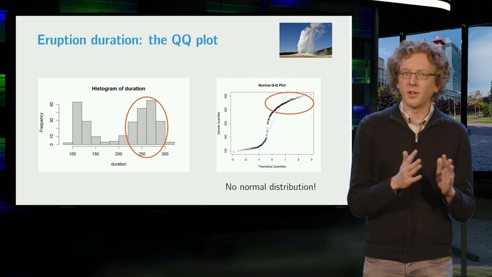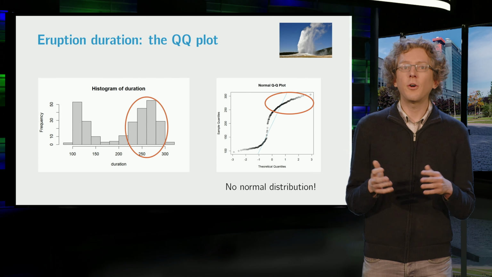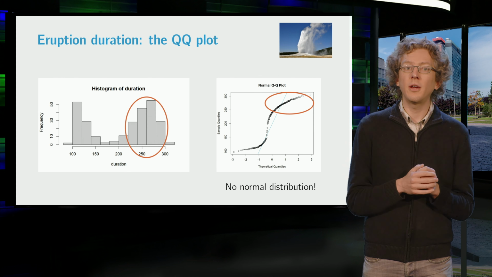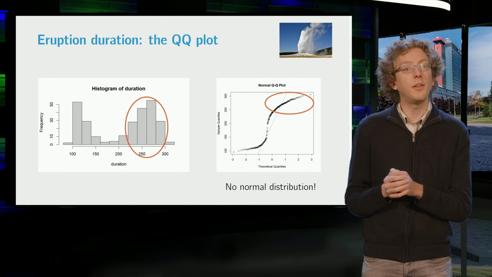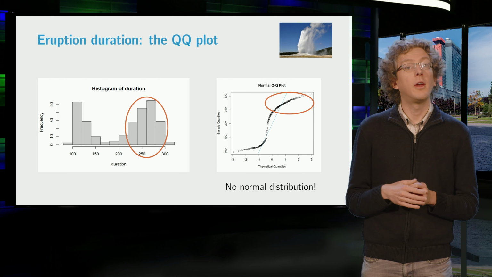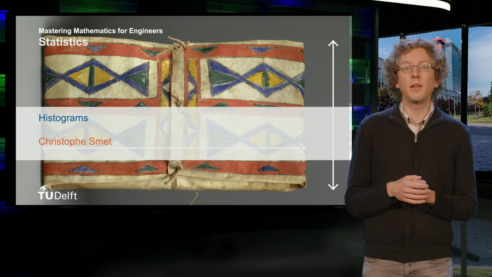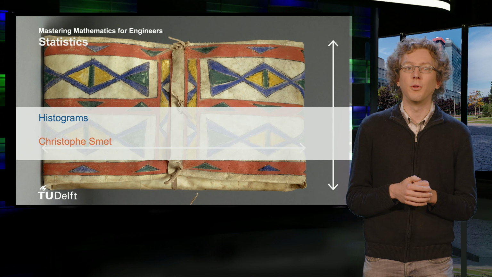The box plot, the histogram, the QQ plot, they are all useful tools to get a first idea of the distribution of a variable in your dataset. In the next video, we will see how we can investigate the connection between two variables.